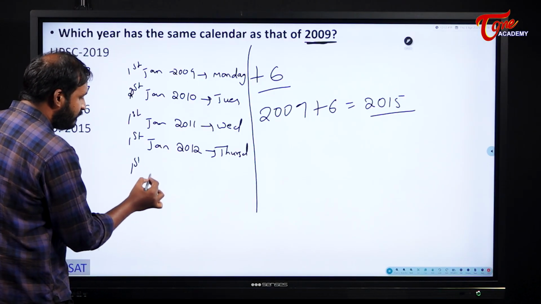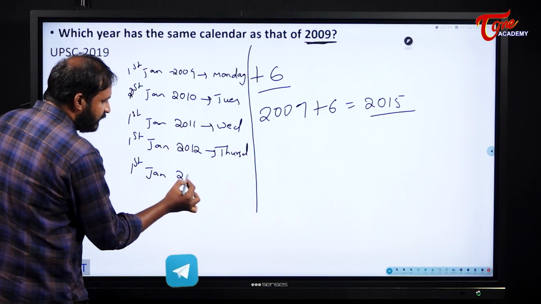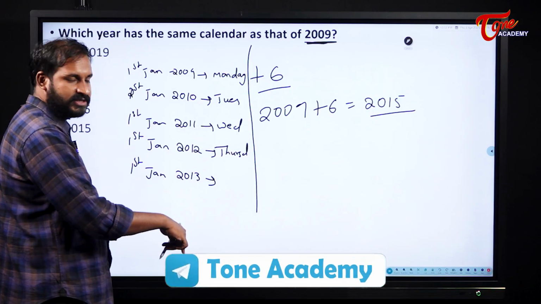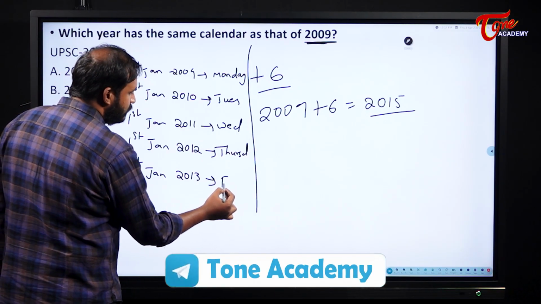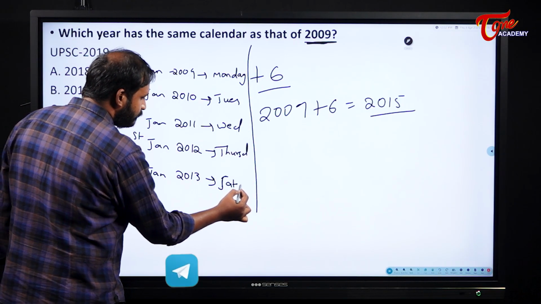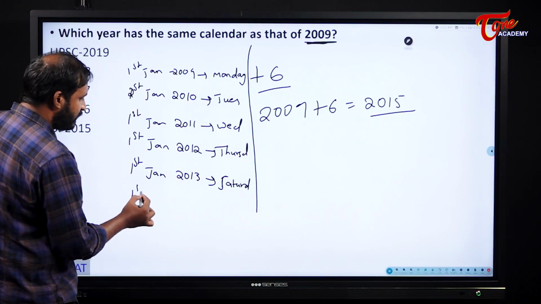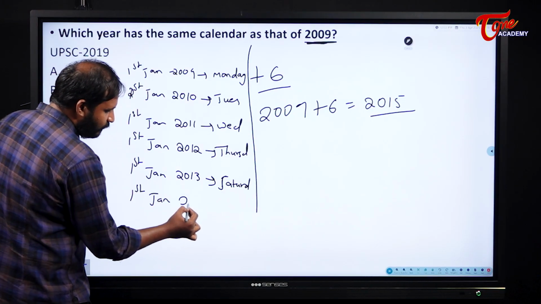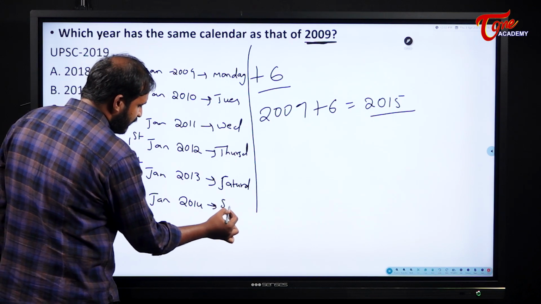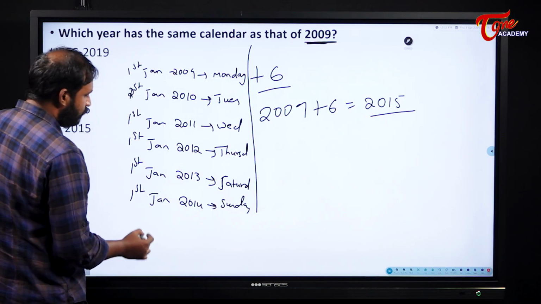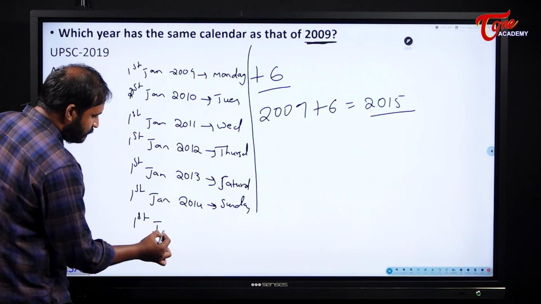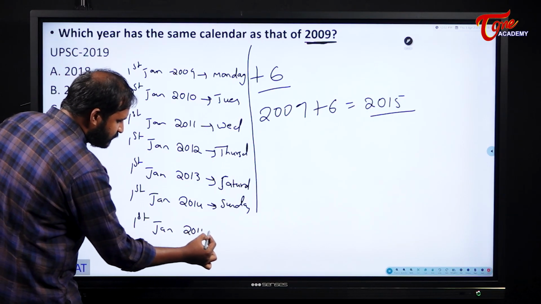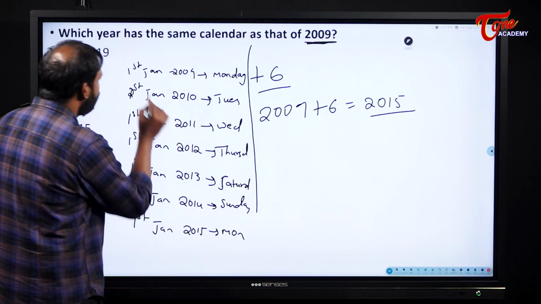Next 1st of January 2013 will become what? Now we will have 2 days jump and it will become Saturday for us. Next 1st of January 2014 becomes what for us here? Sunday. So 1st of January 2015 once again becomes what for me? Monday.